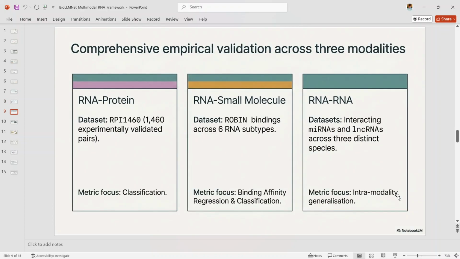Comprehensive empirical validation across three modalities. This slide summarizes the evaluation strategy. The authors test the framework on three distinct settings: RNA-protein interaction prediction, RNA-small molecule interaction prediction, and RNA-RNA interaction prediction. This is important because it shows the model is not narrowly optimized for one benchmark. The paper is really asking whether one architecture can remain strong across multiple biological interaction families, and that is what makes the evaluation convincing.